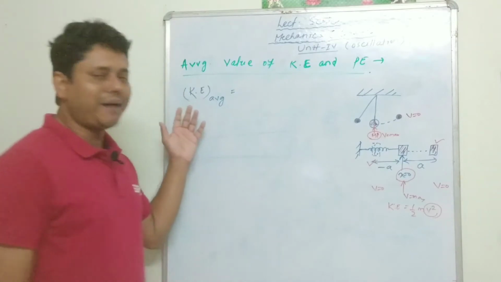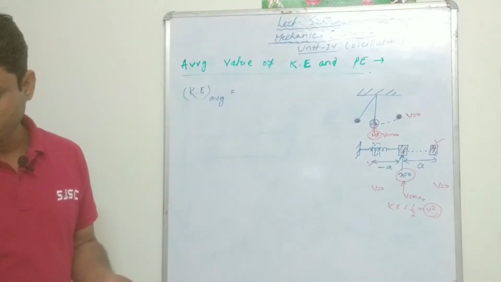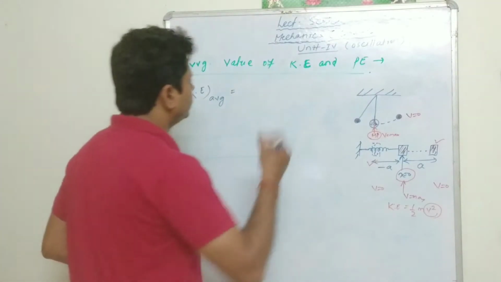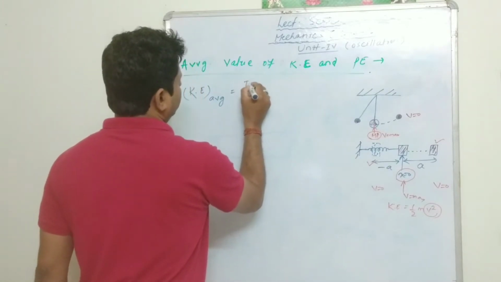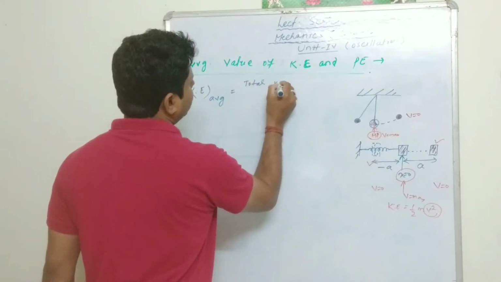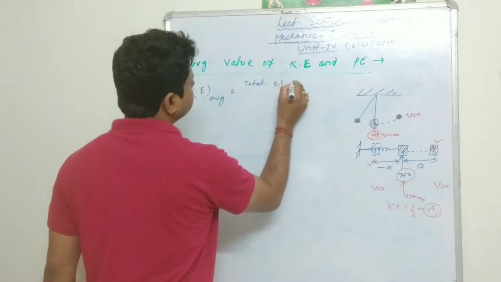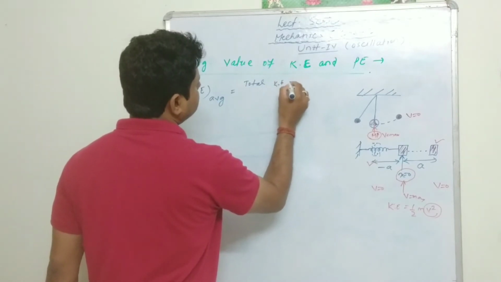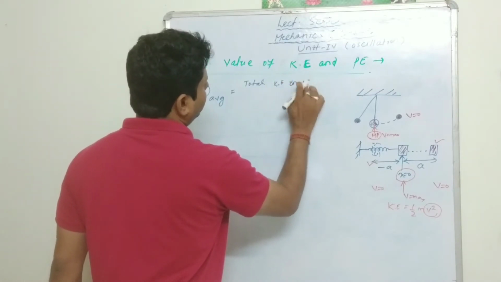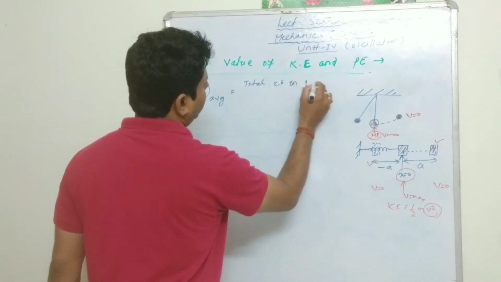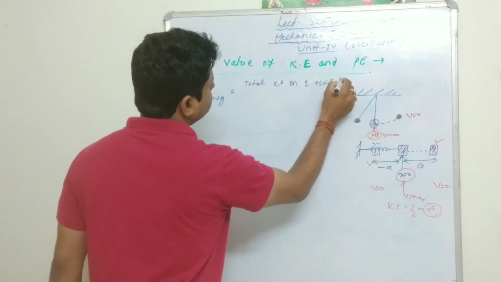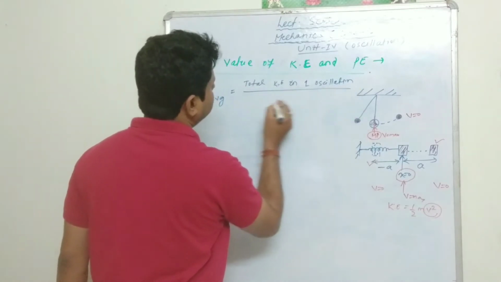So the average kinetic energy is nothing but the total kinetic energy in one oscillation divided by the time period.